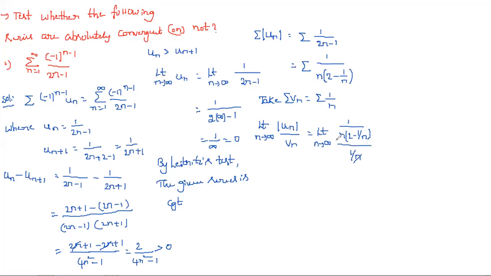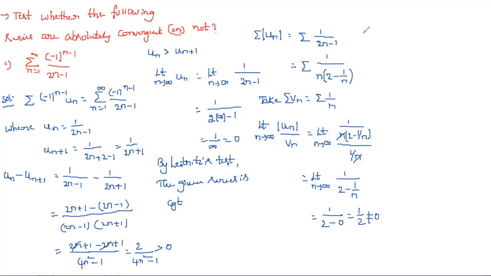The n's cancel, and the remaining is limit n tends to infinity 1 by (2 minus 1 by n). If you substitute infinity in place of n, we get 1 by (2 minus 0), which is 1 by 2, and not equal to 0.